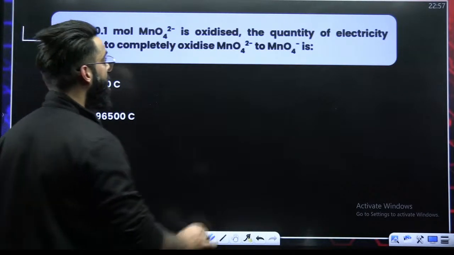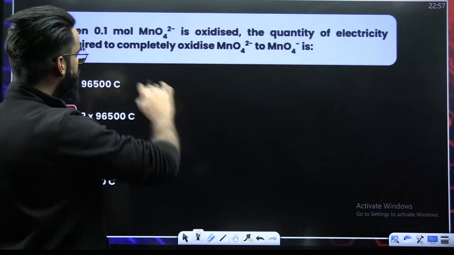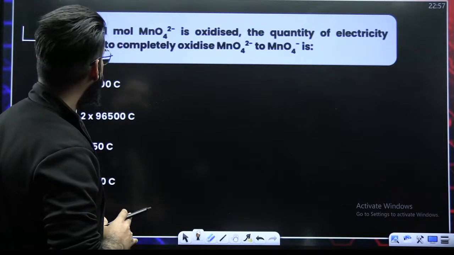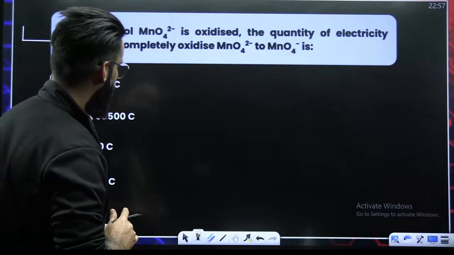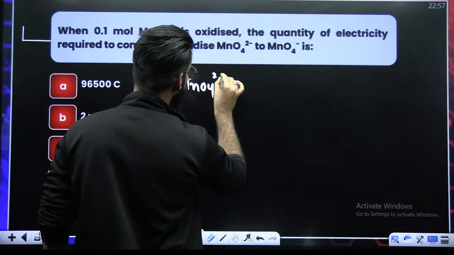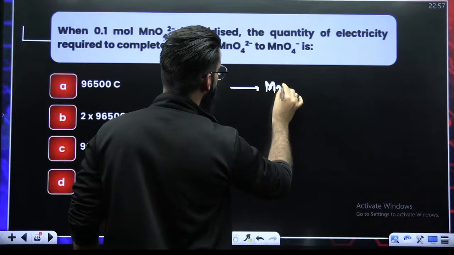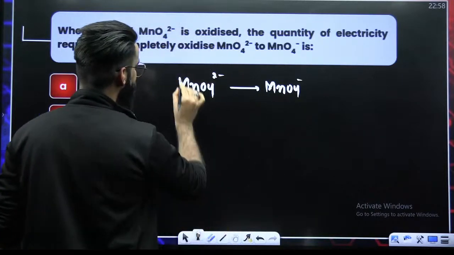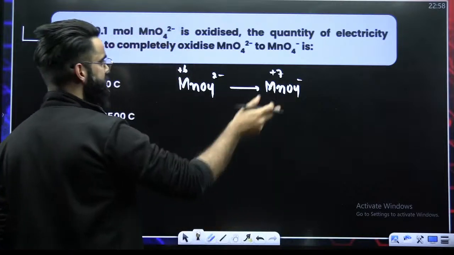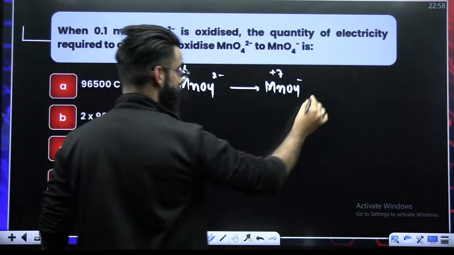Let's check it out. When 0.1 mole MnO4 dinegative is oxidized, what is the quantity of electricity required? We have to oxidize MnO4 dinegative to MnO4 negative. Oxidation state here is +6 for manganese. This is +7. So +6 to +7 means increase in oxidation, so loss of electrons.